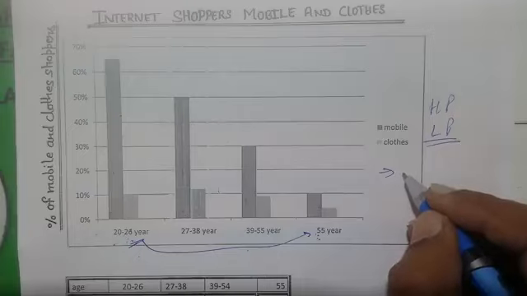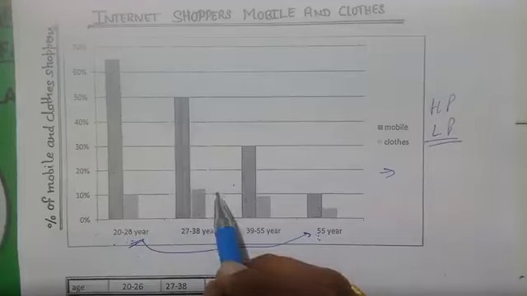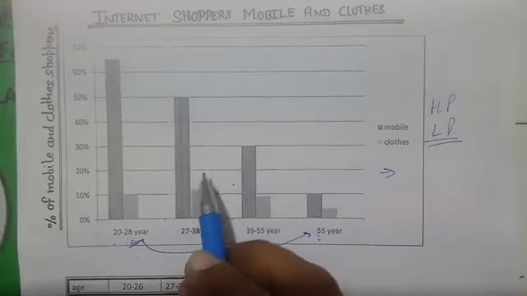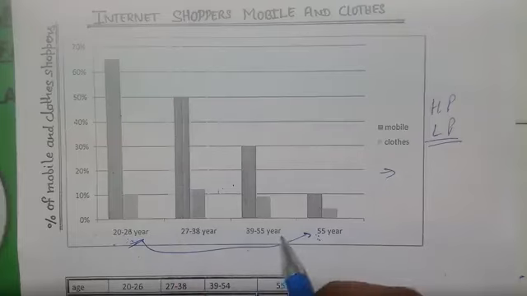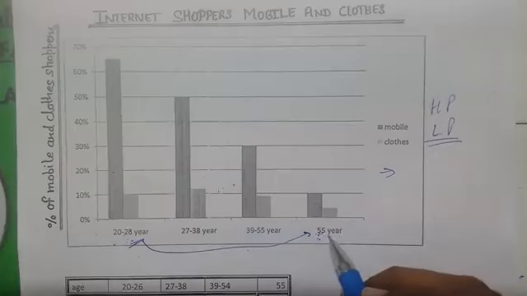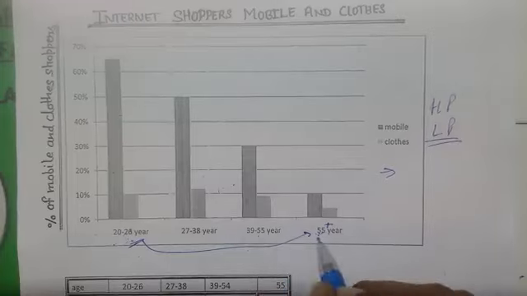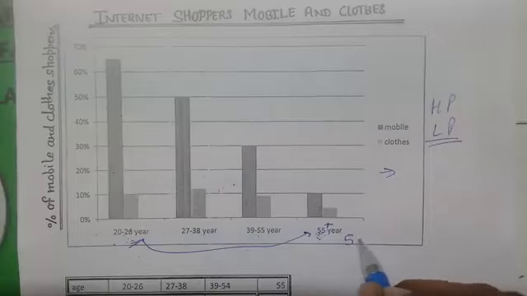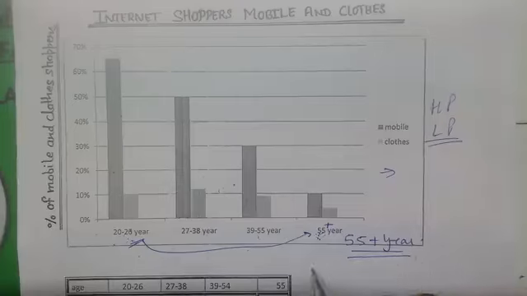Yes, these younger people like to purchase more online, or on the internet, than this one. You can say 55 plus year age group. There should be a plus here, because 55 is given here, so it may be a misprint, so correct it please. It is the 55 plus age group.